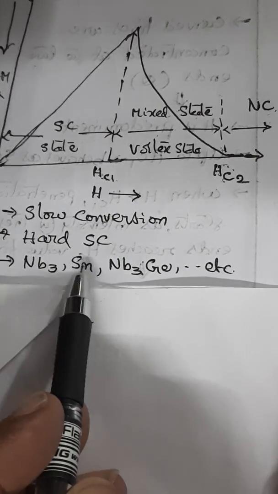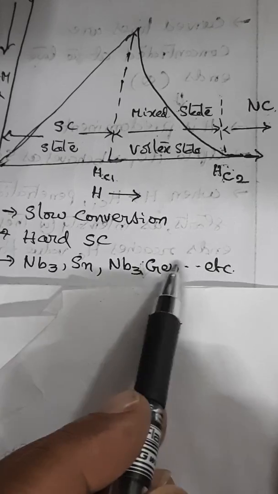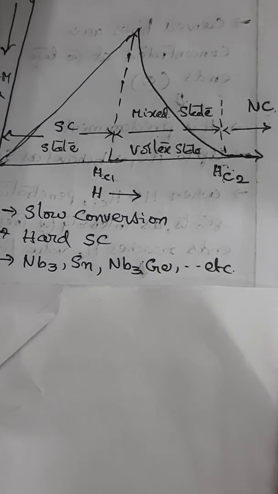The process is very slow. So these are some of the examples. These are all called hard superconductors. Niobium-3 tin, germanium combination. These are all materials which come under type 2 superconductors.